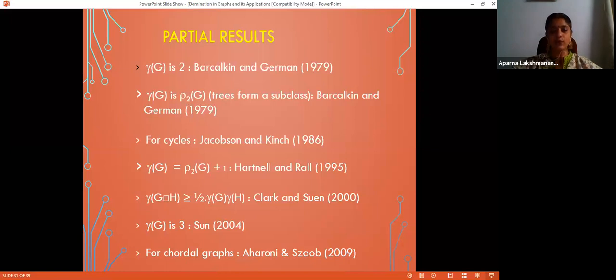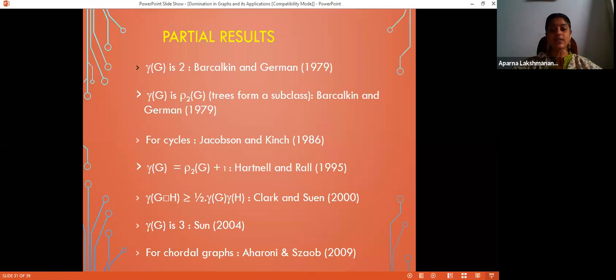And for graphs whose domination number is related to some other parameter, rho 2 of G, which is a graph parameter: if gamma of G is equal to rho 2 of G, then for those graphs, Vizing's conjecture is settled. Trees form a subclass of graphs for which gamma of G is equal to rho 2 of G. So for trees, the conjecture is settled. If G is a tree, then you can be sure that gamma of G box H is greater than or equal to gamma of G into gamma of H.